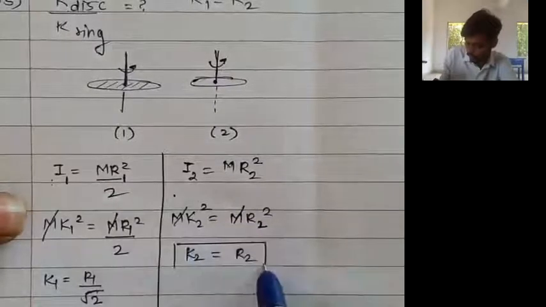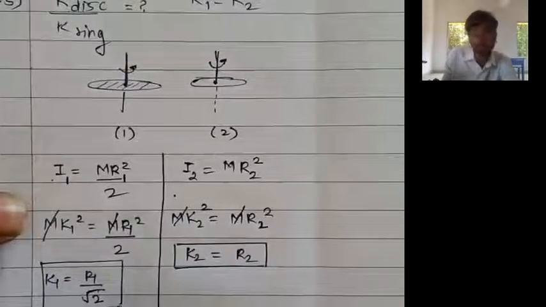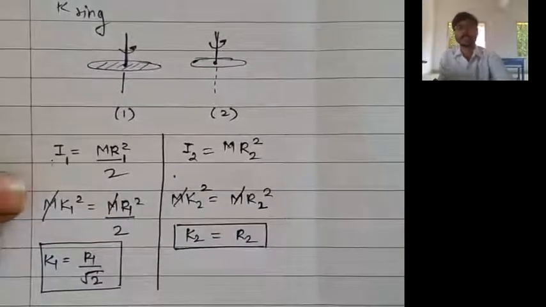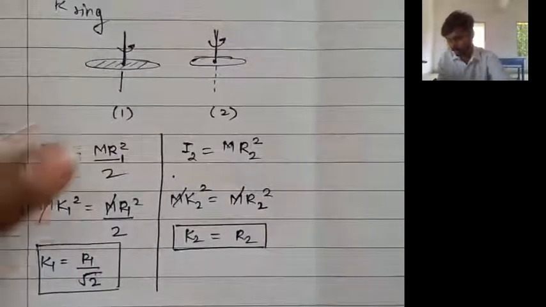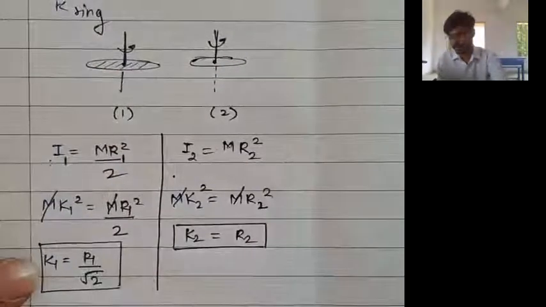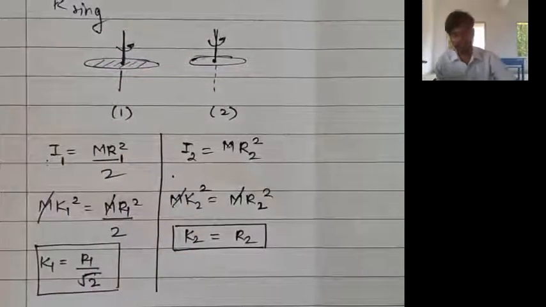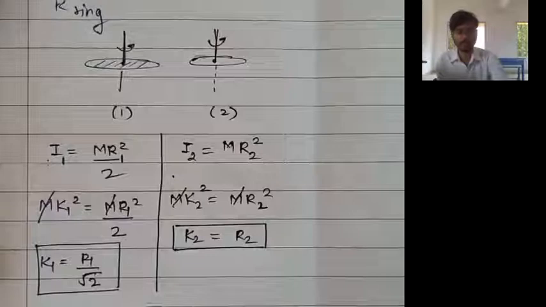So in this way, first of all, you should find out the radius of gyration, and then you can find out the ratio of radii of gyration. Now you have the radius of gyration of the disc and the radius of gyration of the ring. So what is the underlying thought? The underlying thought is to find out the radius of gyration.